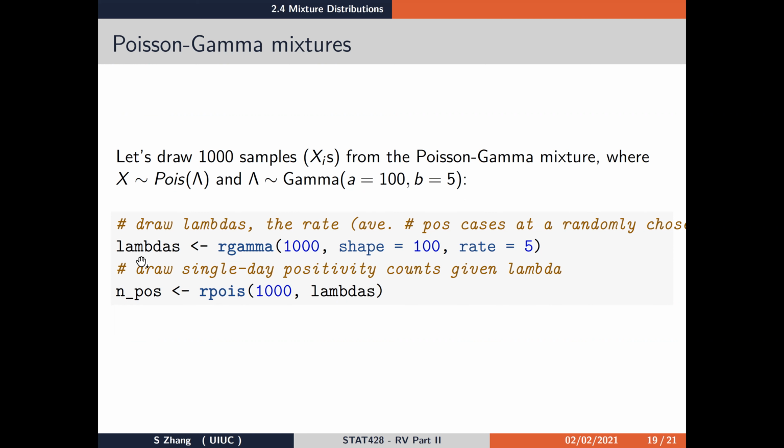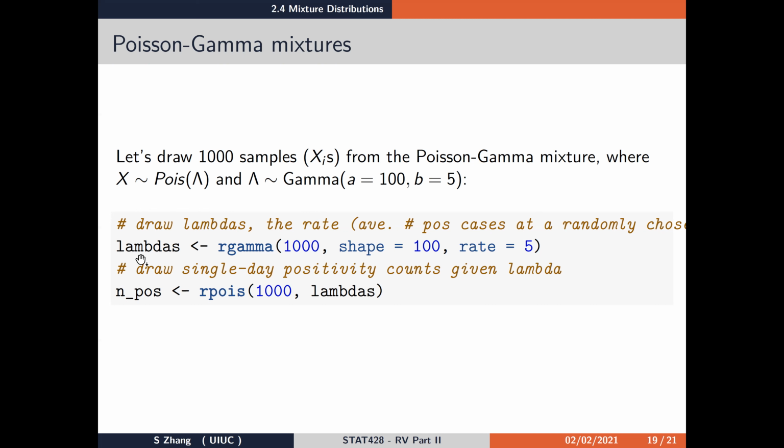The first line of code implements step 1, drawing the lambdas from the gamma distribution. So here we create a vector of length 1000 called lambdas, and they are going to be random draws from the gamma distribution with shape parameter equal to 100 and rate parameter equal to 5. So a of 100 and b of 5. We use the built-in R gamma function to do this.